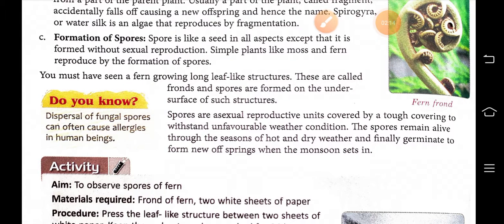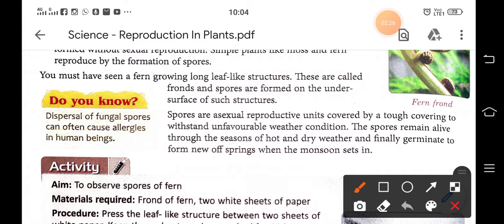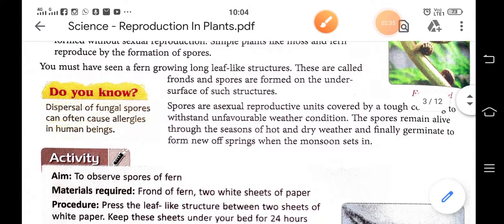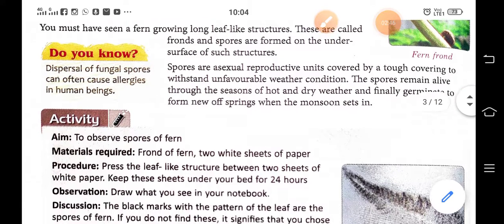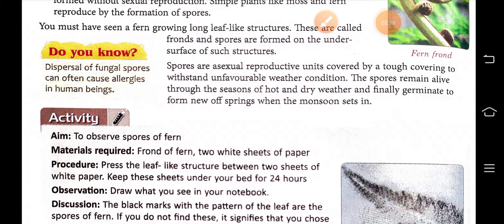Simple plants like moss and fern reproduce by the formation of spores. So examples are moss and fern. Underline the examples: moss and fern. You must have seen a fern growing long leaf-like structures, and these are called fronds, and spores are formed on the undersurface of such structures. Spores are asexual reproductive units covered by a tough covering to withstand unfavorable weather conditions.